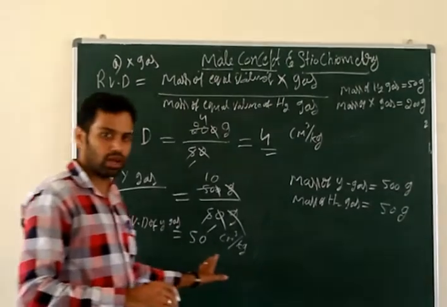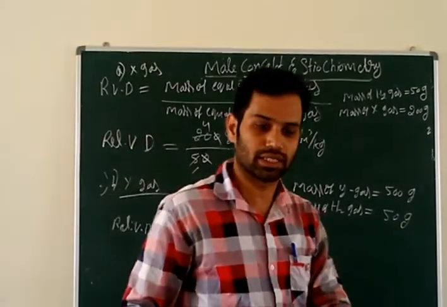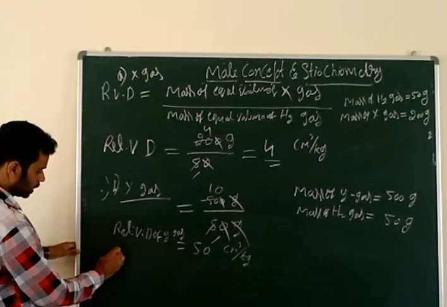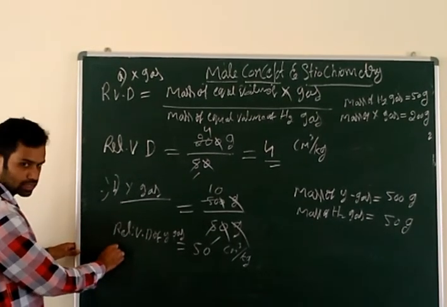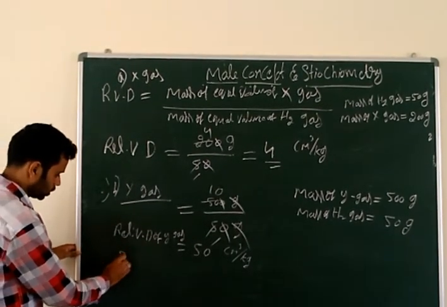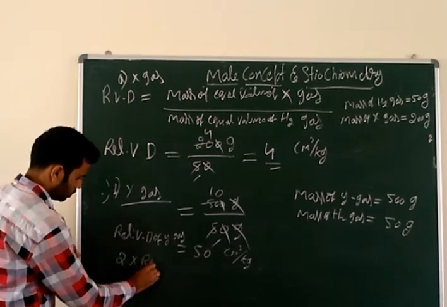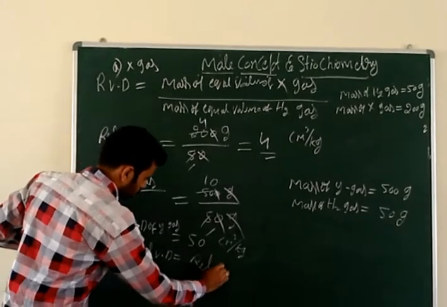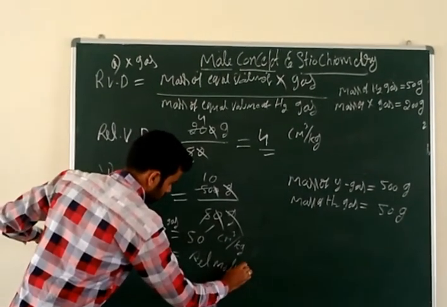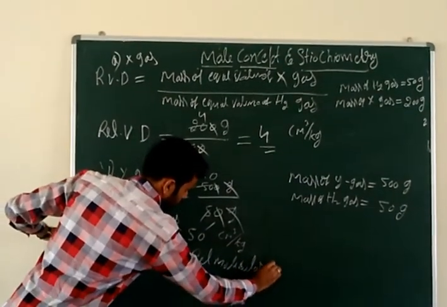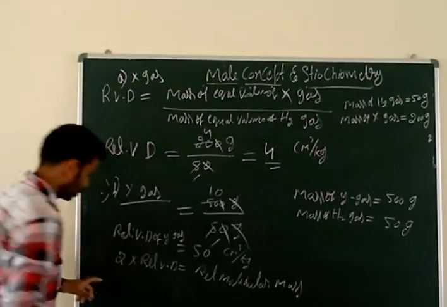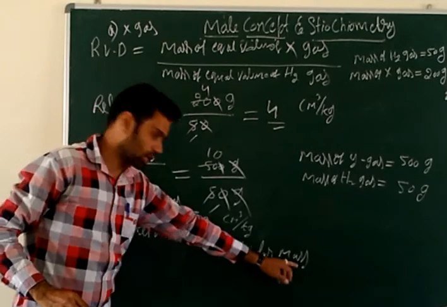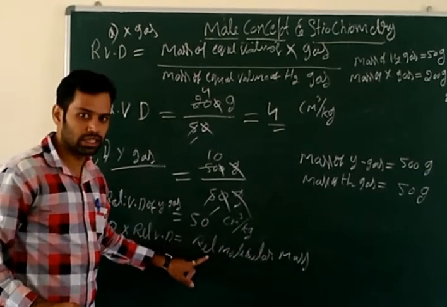Now don't stop here. We have to calculate the relative molecular mass. Our formula, you know that one: 2 into relative vapor density is equal to relative molecular mass. Keep it in mind.